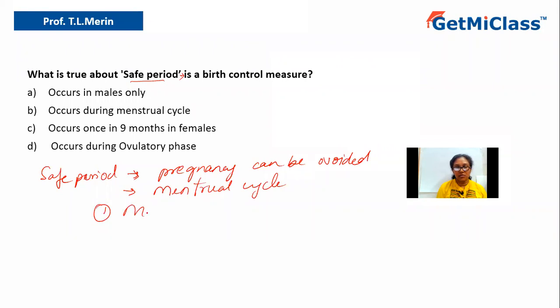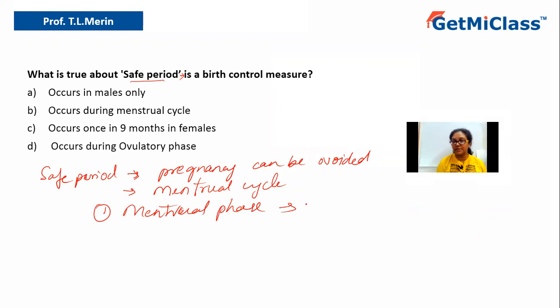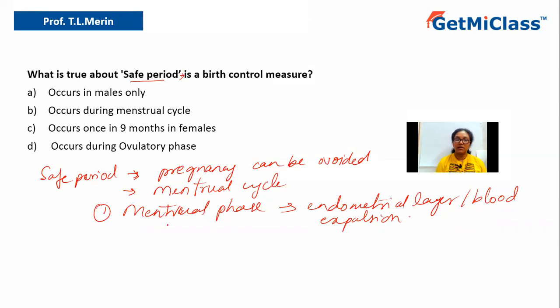The first phase is called the menstrual phase, during which there is expulsion of a lot of blood and tissue, that is the endometrial layer, as well as a lot of blood will be expelled. So that is called the menstrual phase.